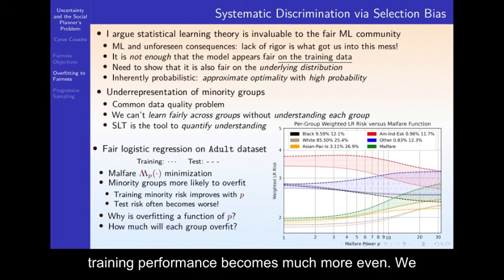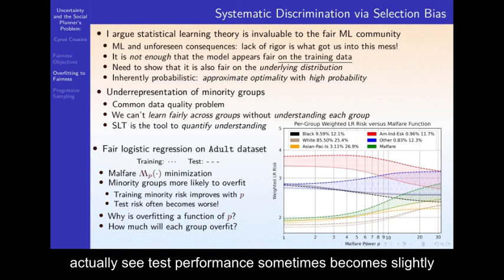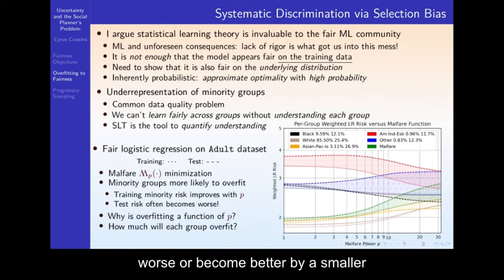Training performance becomes much more even, but we actually see test performance sometimes become slightly worse or become better by a smaller amount. This is because minority groups are more likely to overfit, in particular as we increase p. Questions like why is overfitting a function of p and how much will each group overfit can be answered with statistical learning theory.